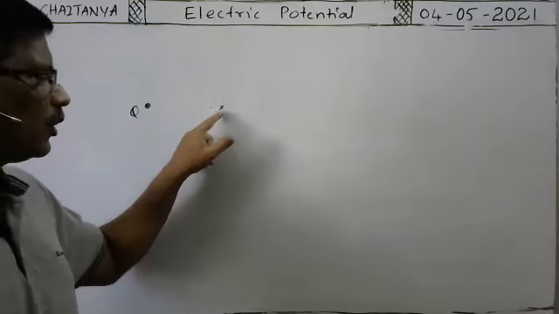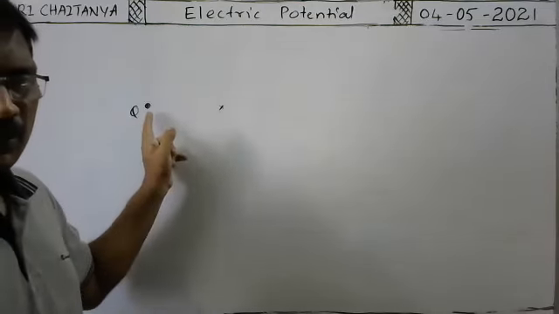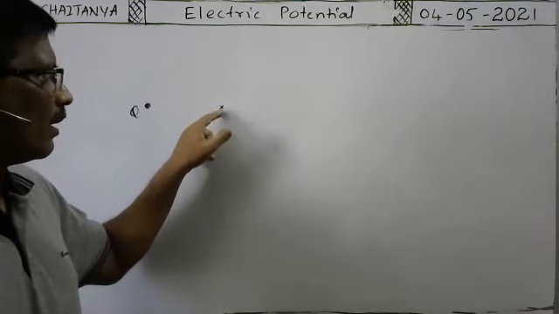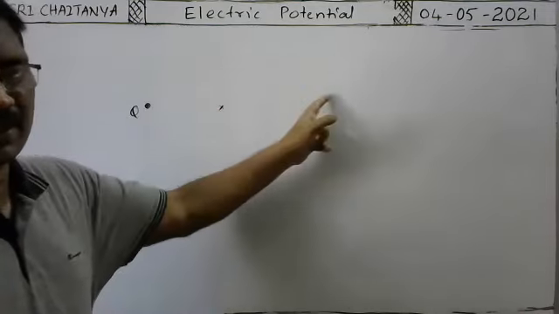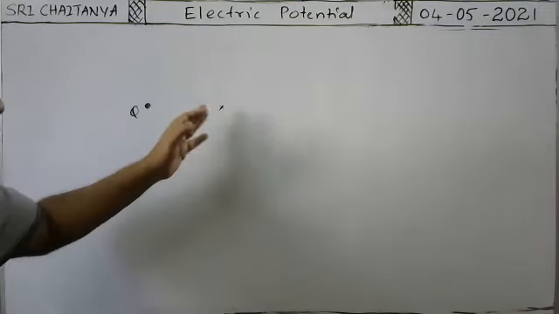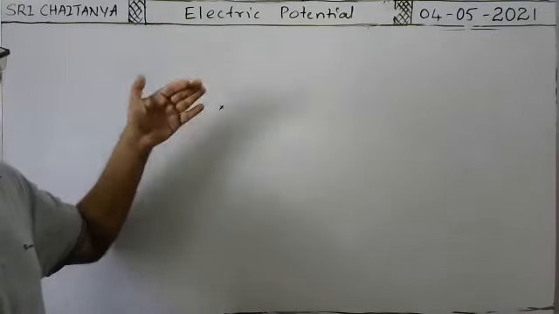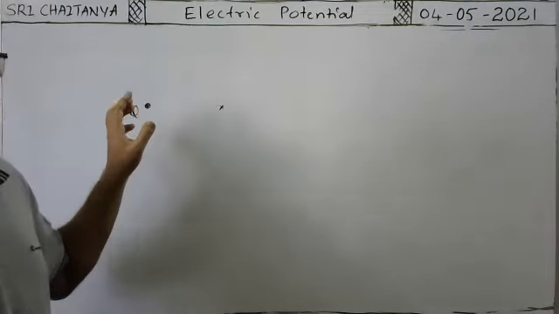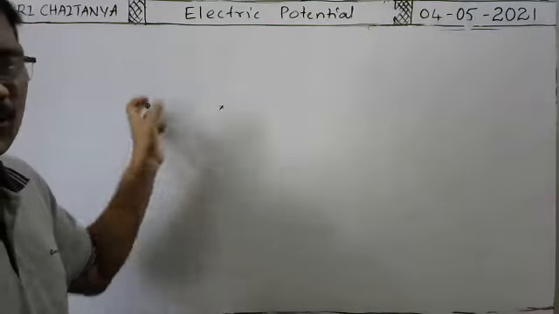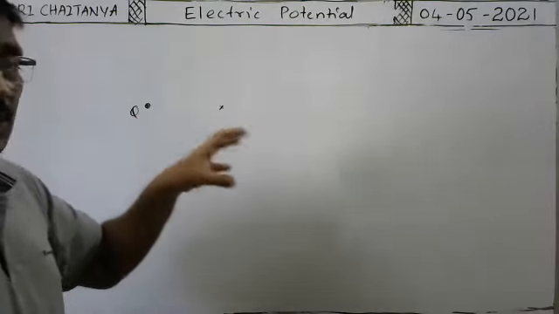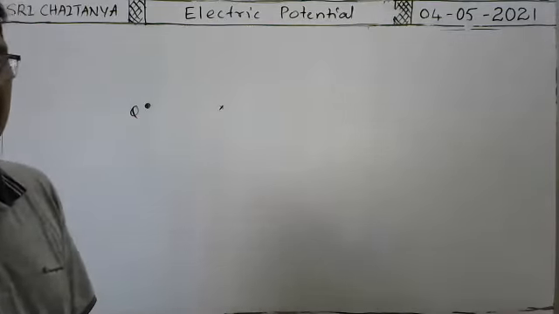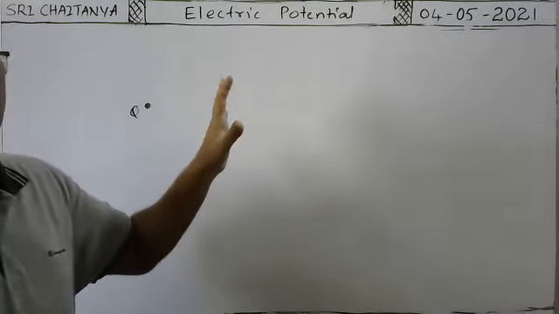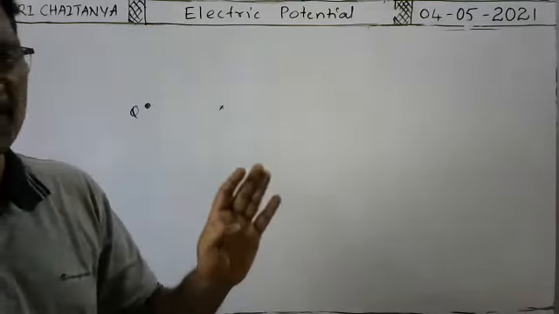In that electric field, when you keep another charge here, due to this charge, suppose the repulsion force acts on them. If you move this charge away from this charge in this direction, then the repulsion force acts on this particle due to this decrease. That means the influence decreases. That means the influence of the charge in the region around them can be explained in terms of two parameters. The influence exerted by this charge on the other at any point can be explained in terms of two parameters.